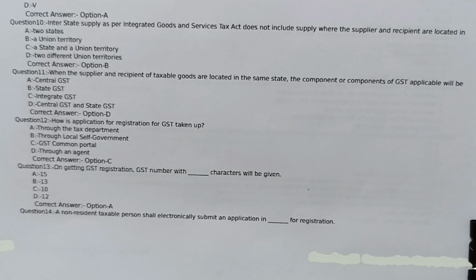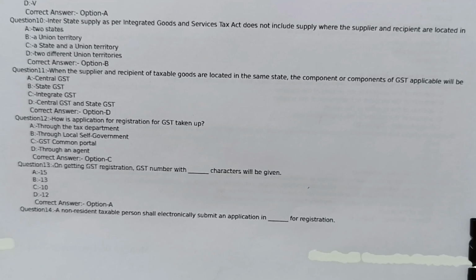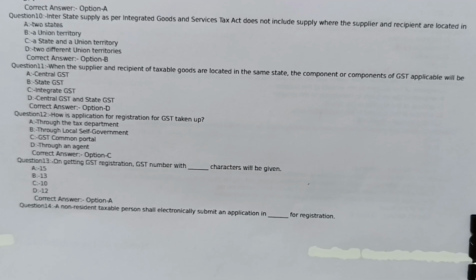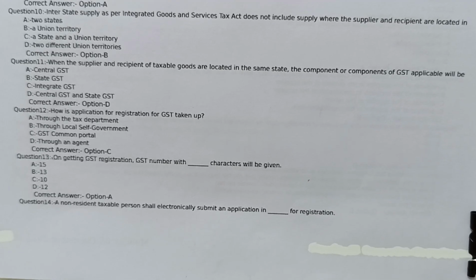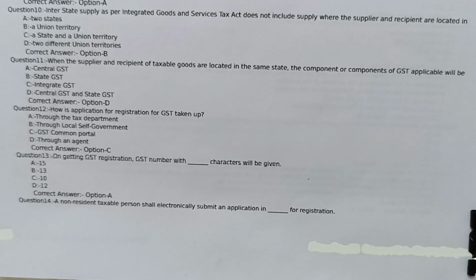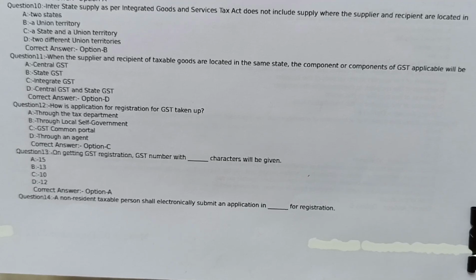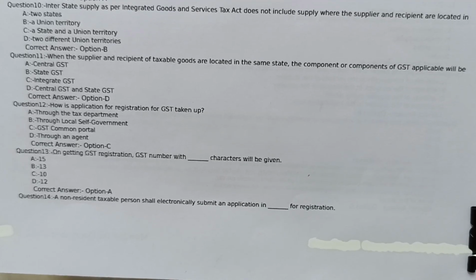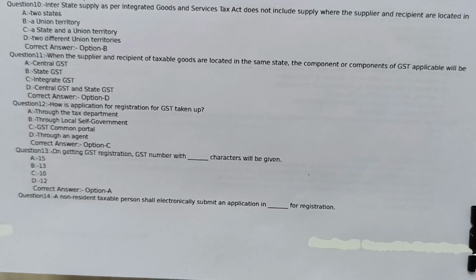Question number 12. How is application for registration for GST taken up? Option A through the tax department, option B through local self-government, option C GST common portal, option D through an agent. Correct answer option C GST Common Portal.